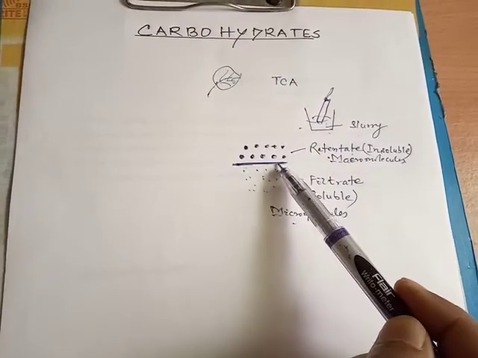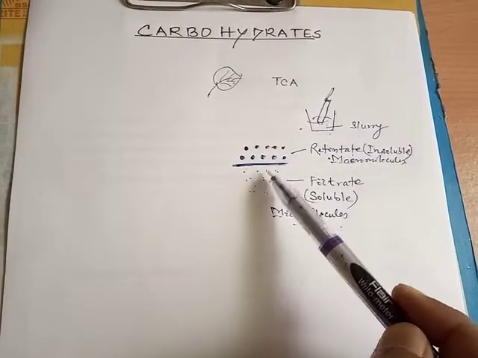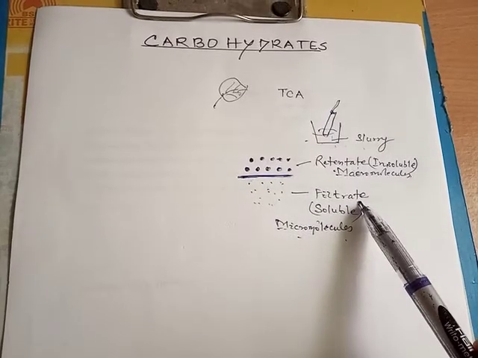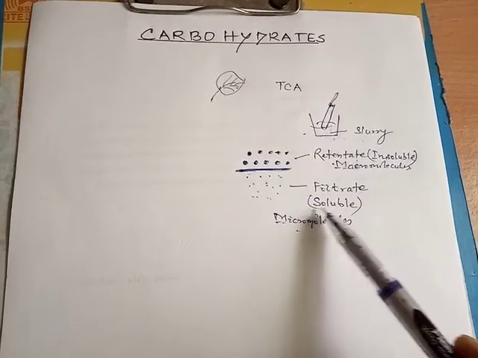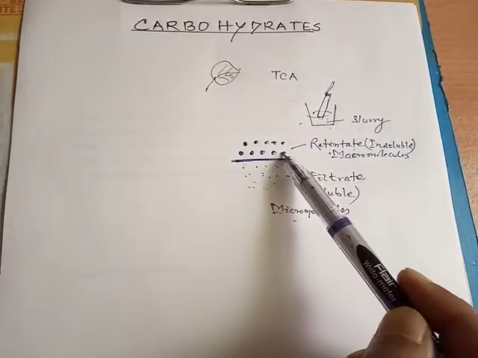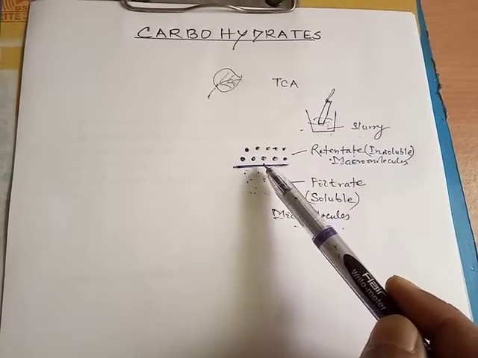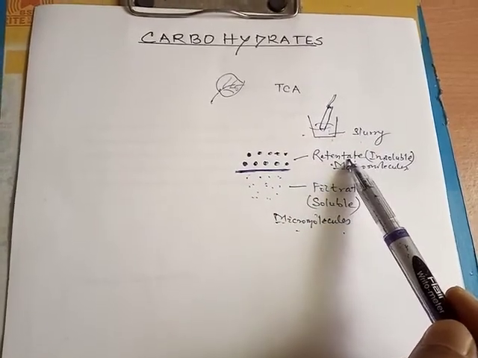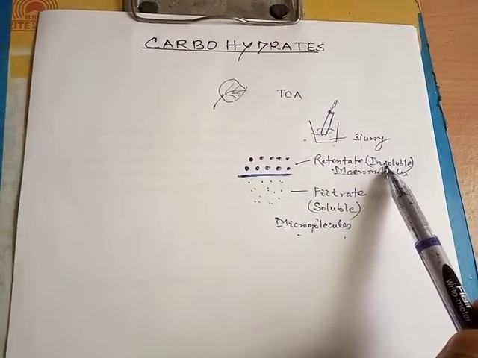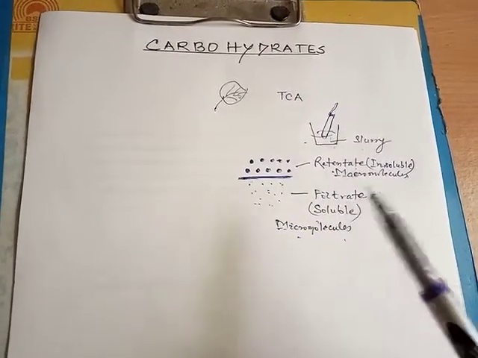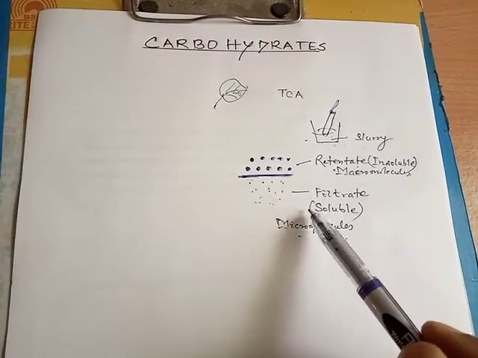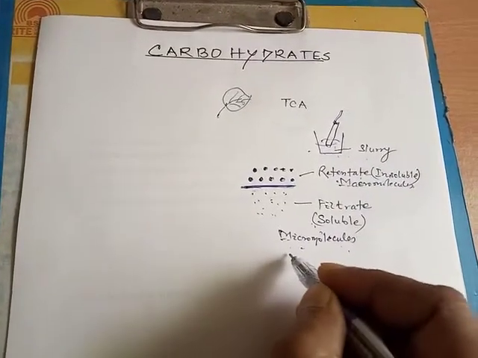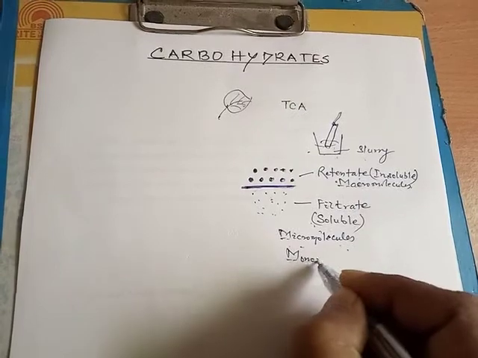So we observed that the part which passed through the cheesecloth or cotton cloth was called the filtrate, and we may call it the acid soluble substance, whereas the part which did not pass, which was present above the cheesecloth or cotton cloth, was called the retentate. So this may be the acid insoluble fraction. We also discussed that the acid soluble fraction would contain micromolecules which may contain the monomer units